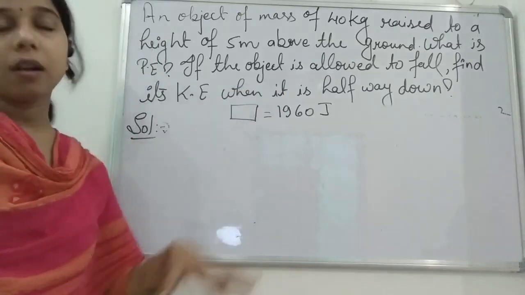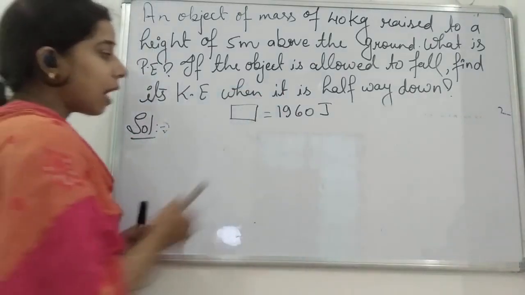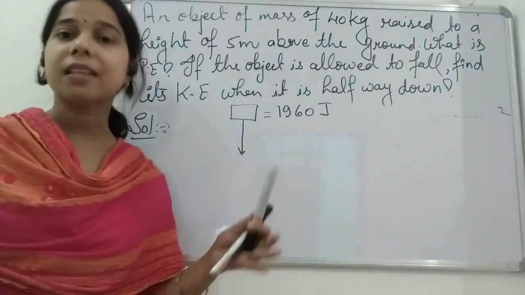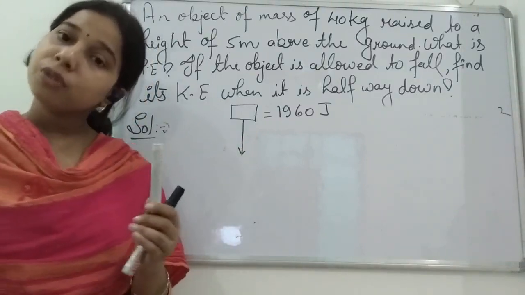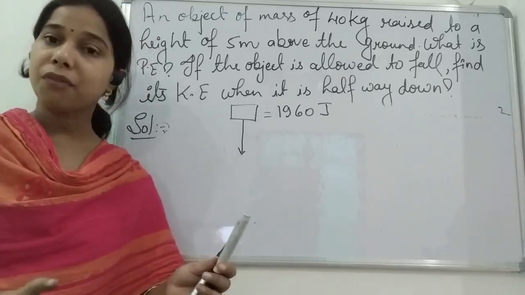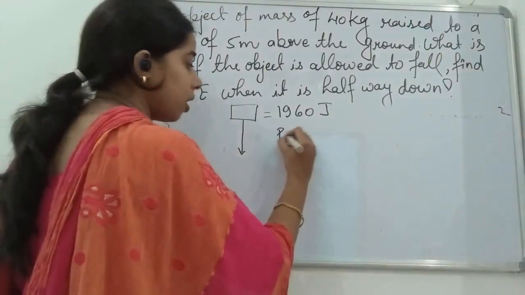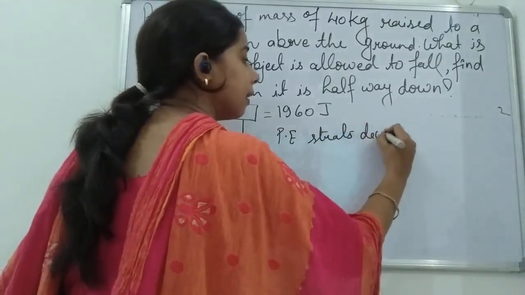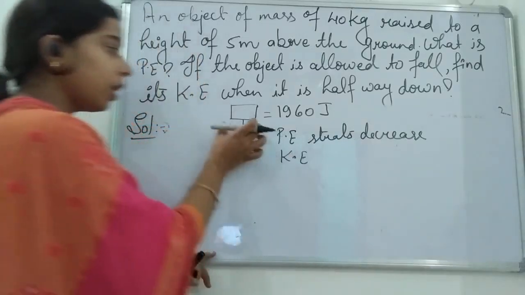Now we are allowing it to fall down from that particular height. As it starts coming down, students, what will happen? It starts releasing the potential energy in the form of another energy. The potential energy starts decreasing while the kinetic energy increases.